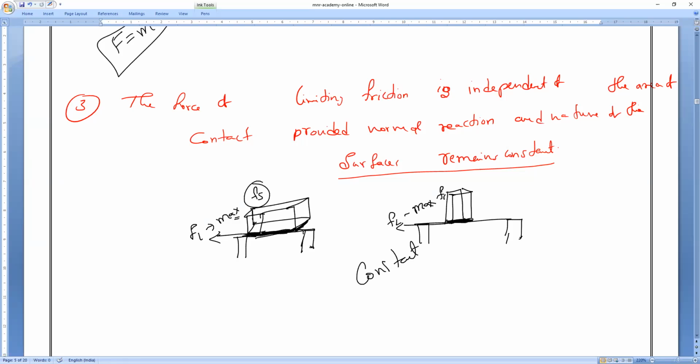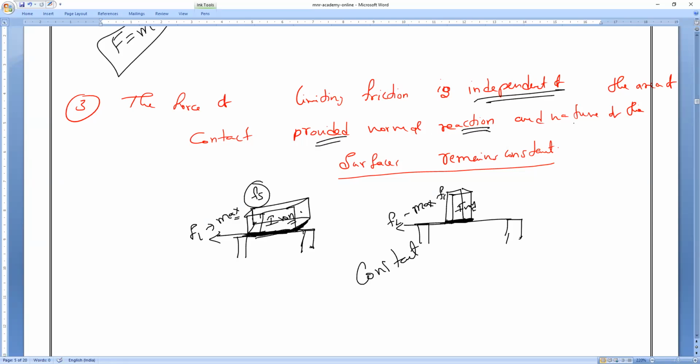Why? Here also bench, here also iron box, iron metal. So the surfaces are the same, but the area of contact is different. So the force of limiting friction is independent of the area of contact,